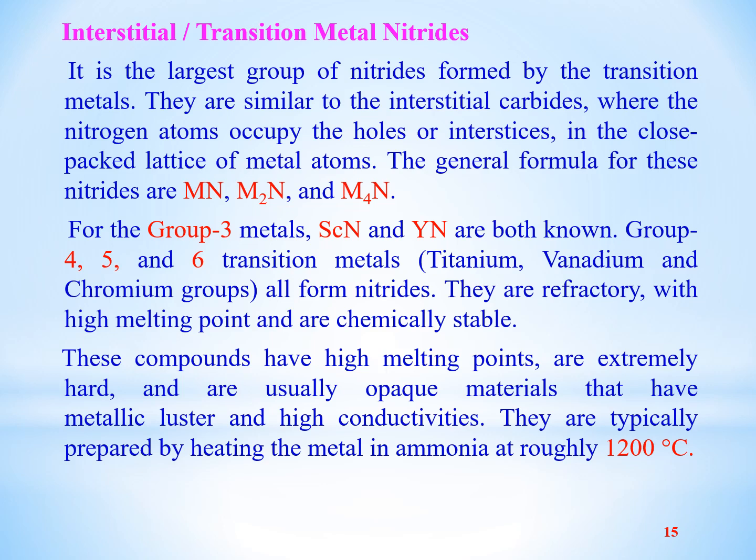It means that they are not transparent, but they have an opaque or dull appearance, but they have metallic luster and like metals they show high conductivity. They are typically prepared by heating the metal in ammonia at roughly 1200 degrees centigrade.